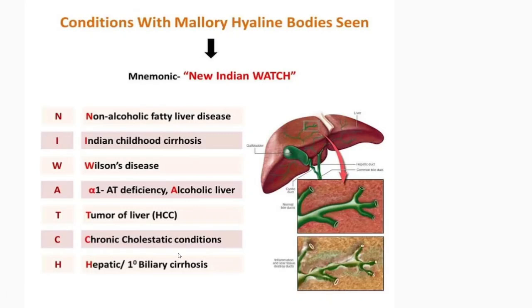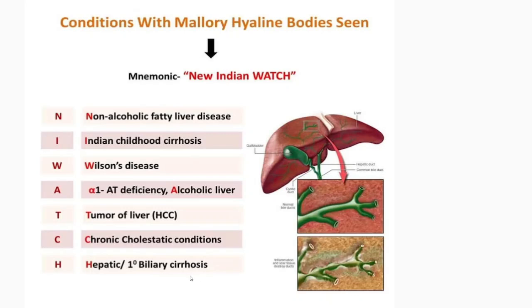Biliary cirrhosis is a rare disease. If we observe, if any damage or blockage happens in the bile duct, this is the normal bile duct, this is the blocked bile duct. With a blocked bile duct, biliary cirrhosis will happen.